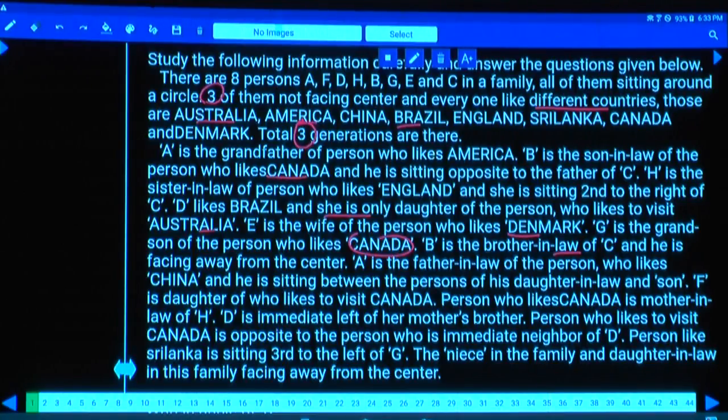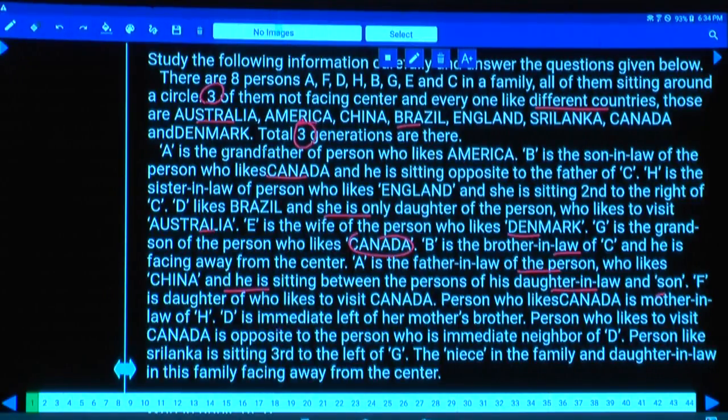A is the father-in-law of the person. A is the father-in-law, that is clearly given. Hence A comes into the first generation, and along with A, E also comes into the first generation, isn't it? Because there are only 3 generations in this one, sitting opposite to the son-in-law and son.